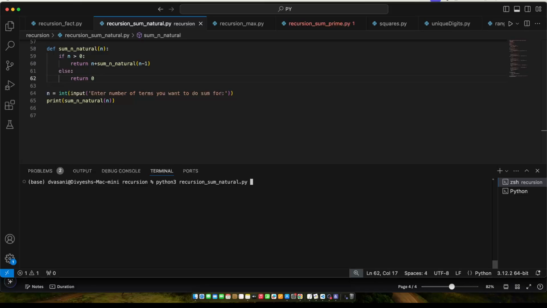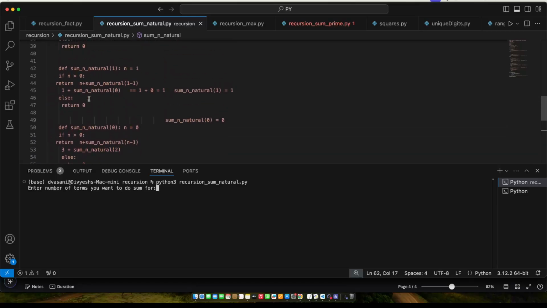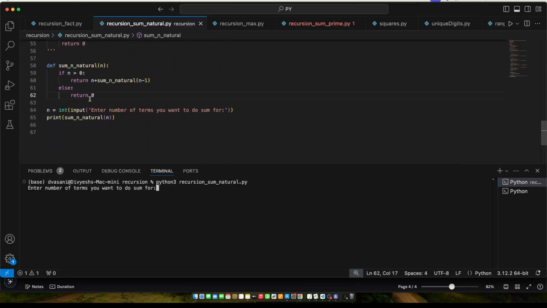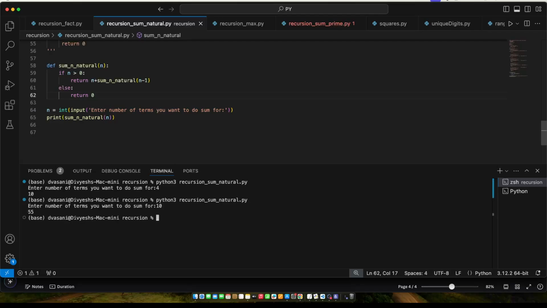sum natural py. Okay, how many terms you want to do sum? For example, let's test with 4, right? 4 terms, right? That's what we did. So 4, yeah, you can see 10. For example, if I say first 10 terms, I think it's 55, right? Yeah. So it's just working, right?